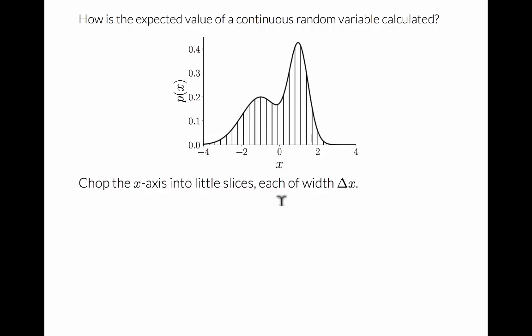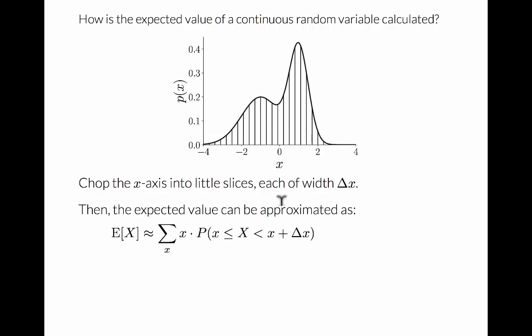So we can approximate the expected value as follows. For each slice, we pick a representative value x. Then we calculate the expected value as we did before, where we weight each possible value by its probability of happening, and then we sum over all the possible values. This is only an approximation because we are representing the entire slice from x to x plus delta x by a single representative value, x.